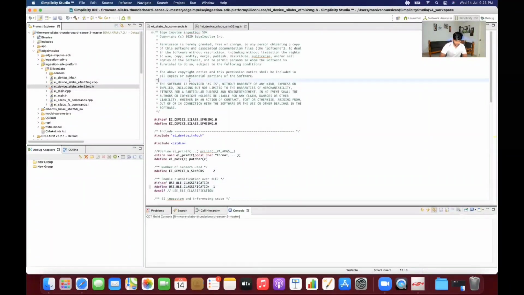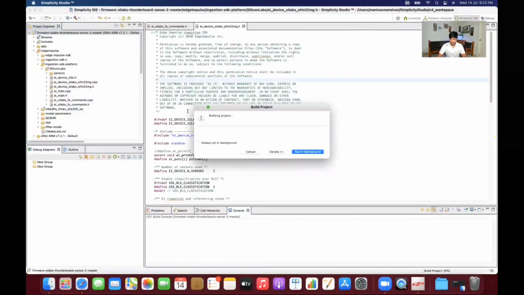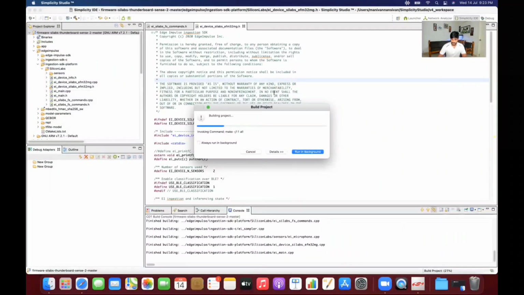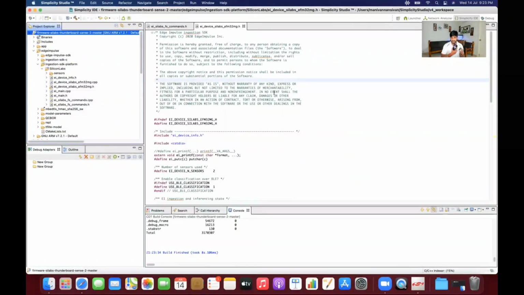So once we have changed this, we need to rebuild this one. Once we rebuild, we have to flash this software into our Silicon Labs Thunderboard Sense 2. Once it's deployed into the board, we will be able to see what actions it's predicting in the mobile application. Let's go to the demo.